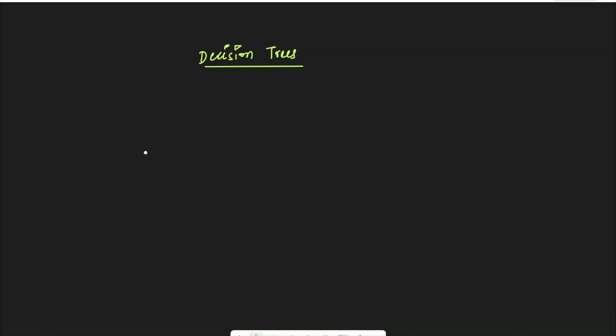So for decision trees, as you know from the name, this is a tree-based algorithm. What does a tree-based algorithm mean? That we are going to build a tree. Now this decision tree comes under supervised machine learning algorithm.